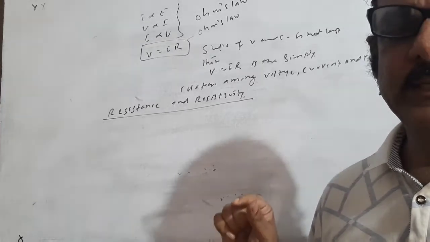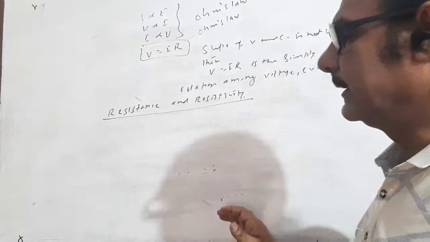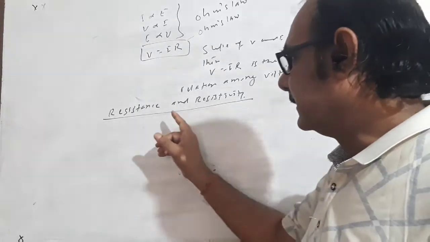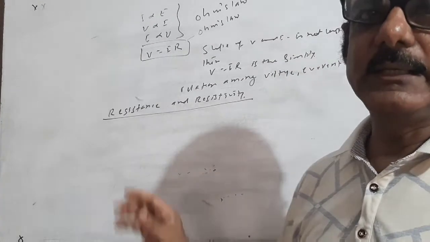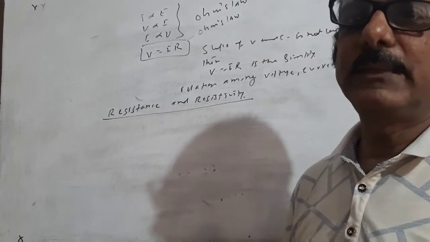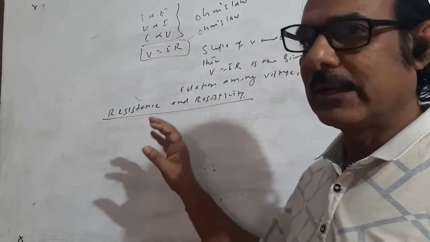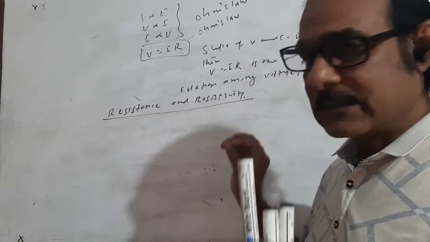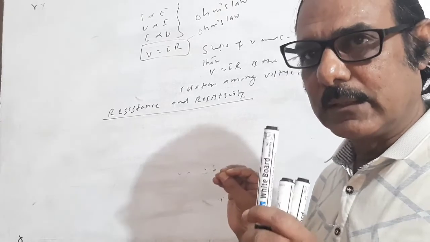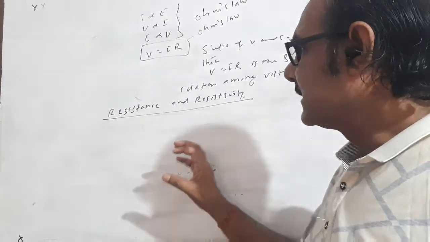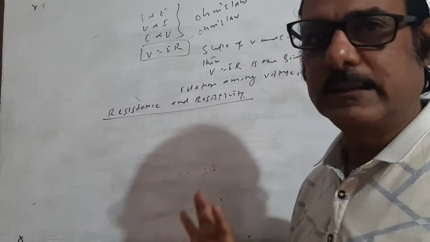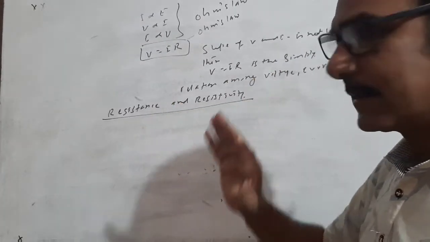If any opposition is offered by the material to the flow of current, then this property of the material is known as resistance. So if there is a flow of current, then the opposition offered is taken as the resistance. And another term is resistivity.